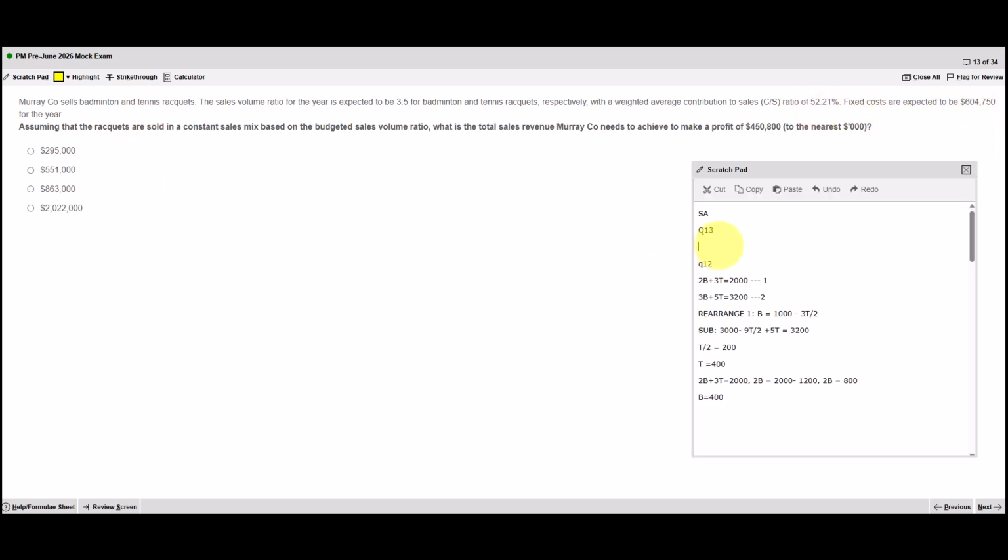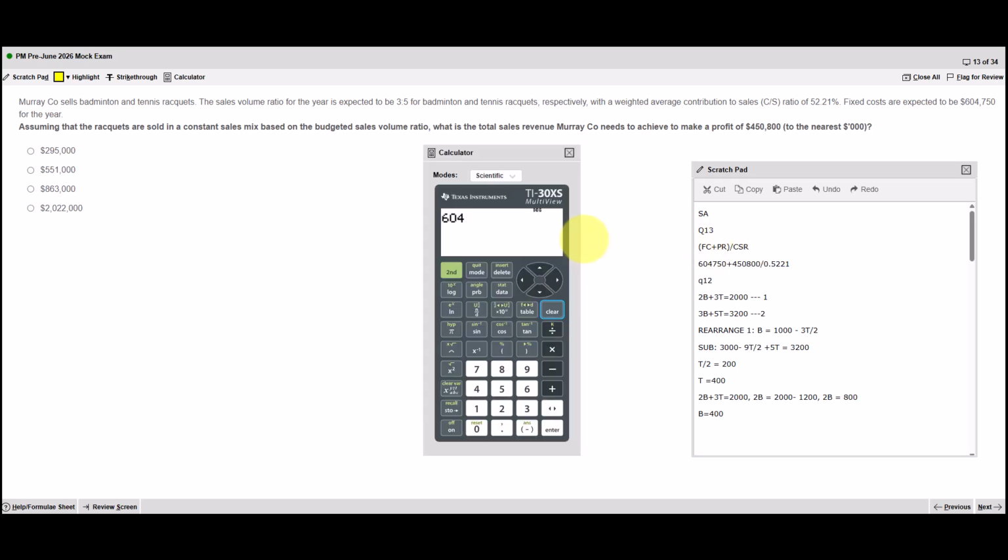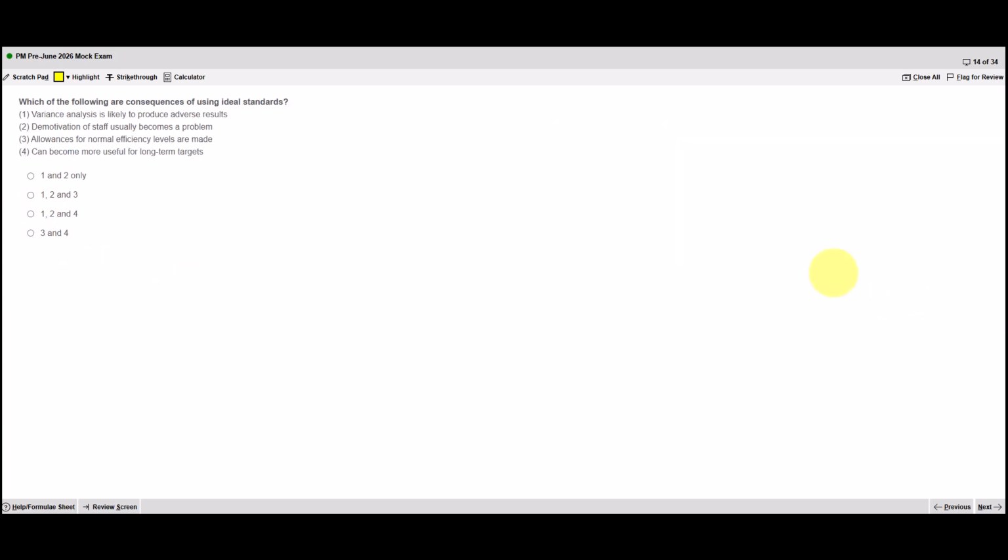Well, to find specific profit, it's fixed costs plus the desired profit, all divided by the weighted average contribution to sales ratio. Okay, so fixed cost 604,750, the desired profit is 450,800, and the contribution to sales ratio is 0.5221 as a decimal, giving us 2,021,000. We need it to the nearest 1,000, which rounds up to 2,022,000. Okay, on to question 14.